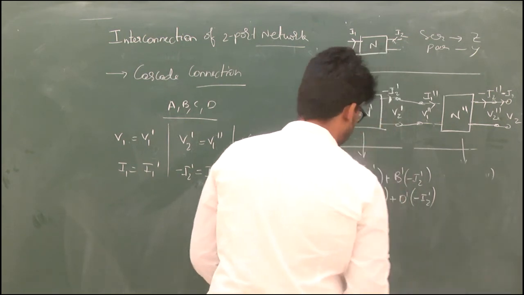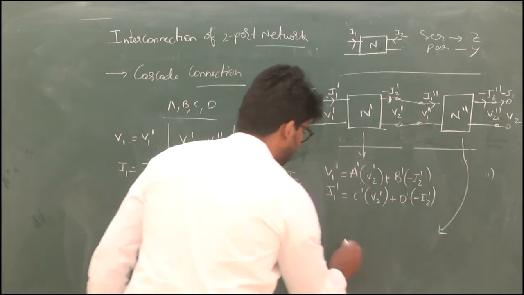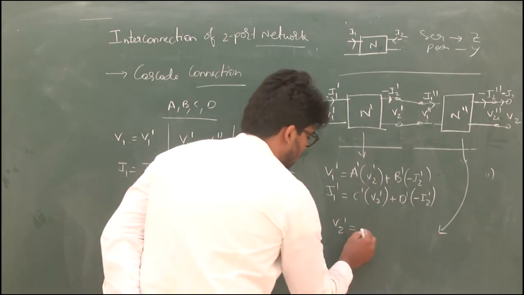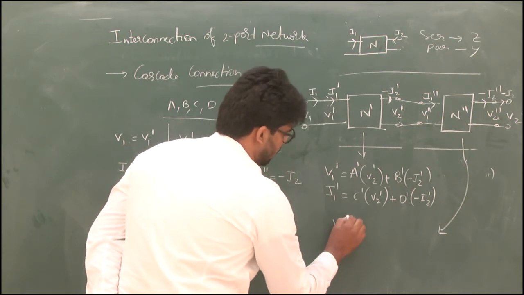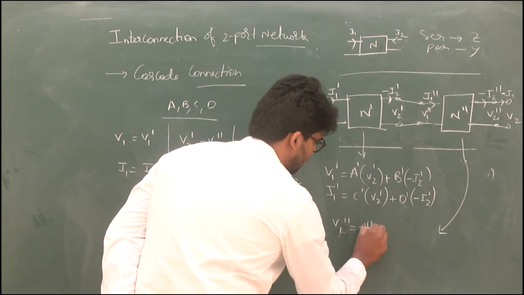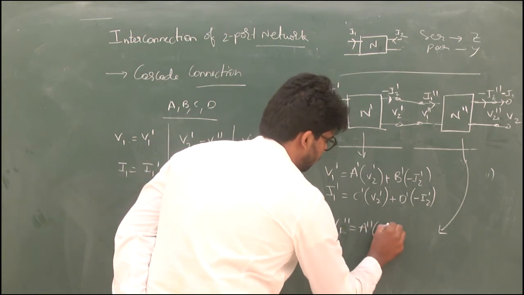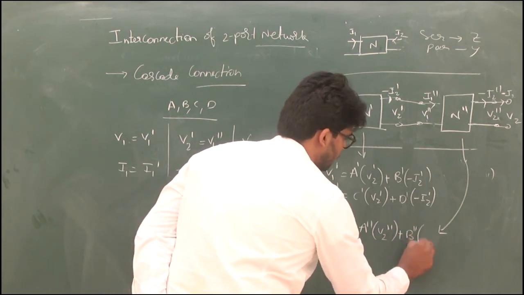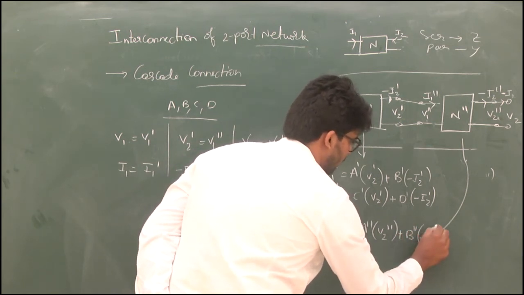V1 double dash equal to A double dash V2 double dash plus B double dash times minus I2 double dash.